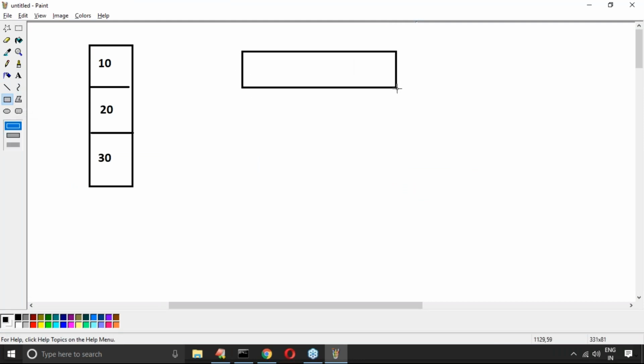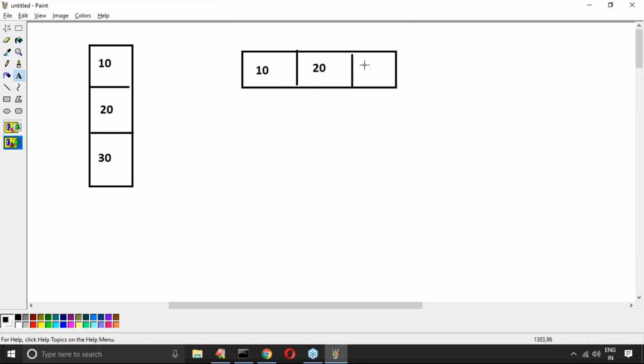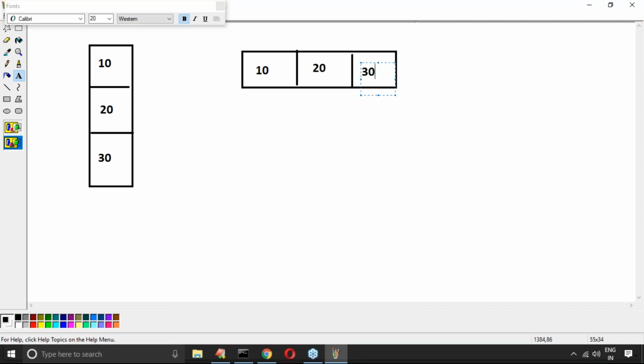It is a one-dimensional array. Again, 10, 20, 30 only I'm taking. You can take the same values or different values, no issue at all. Very dangerous combination. Please observe that.